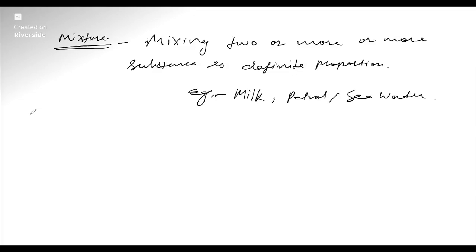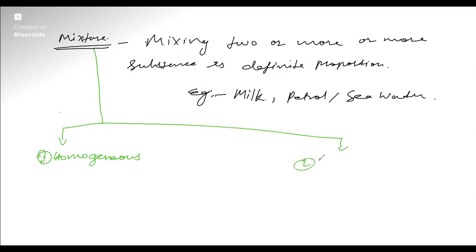A mixture is further classified into homogeneous and heterogeneous mixtures. A mixture is said to be homogeneous if it has a uniform composition throughout.